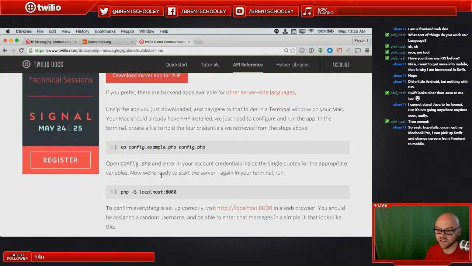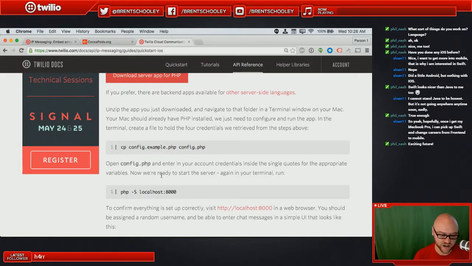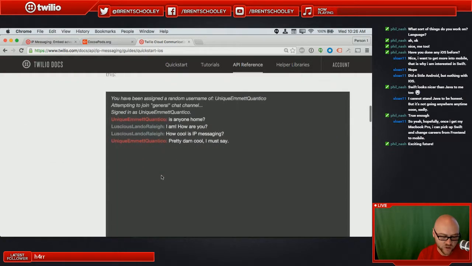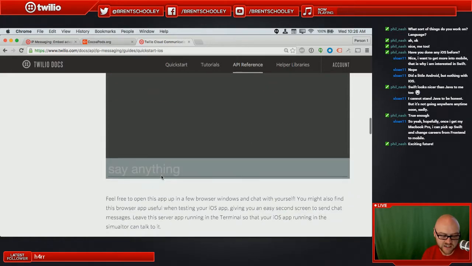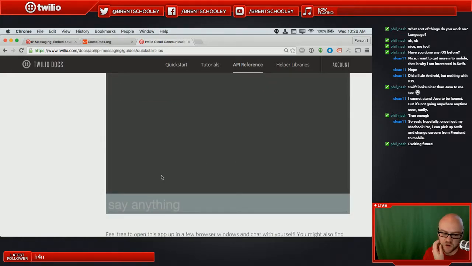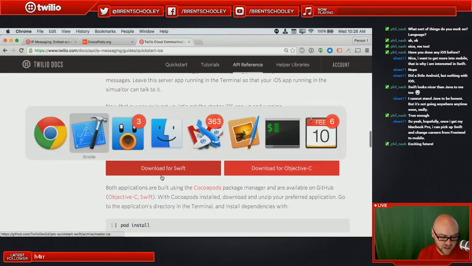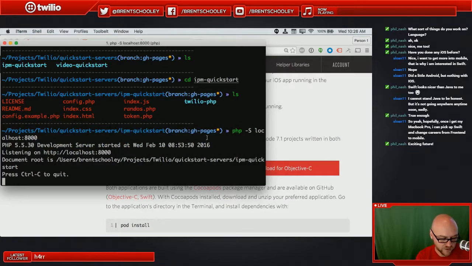I already have it on my machine, so I'm just going to run a copy that I already have. And then what that's going to allow us to do is see this chat application working in the web browser before we start working with it in iOS. So I am going to hop over to my terminal. I already have it running, so this is the IP messaging quick start. I've got it running on localhost port 8000. Now, if you could all open up your web browsers and go to localhost port 8000 on my machine. Oh wait, you can't. So since you can't do that, I need to find a way to work around that.